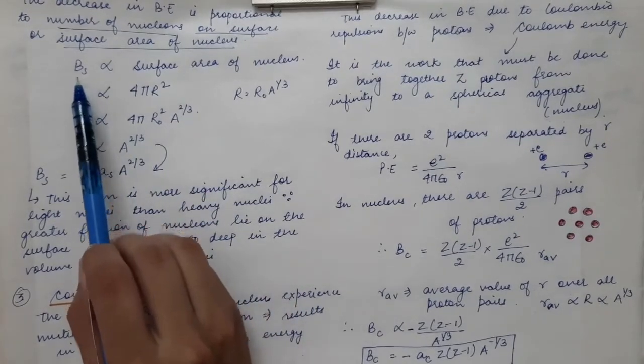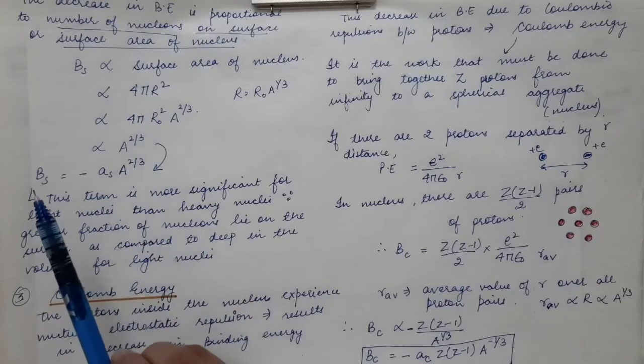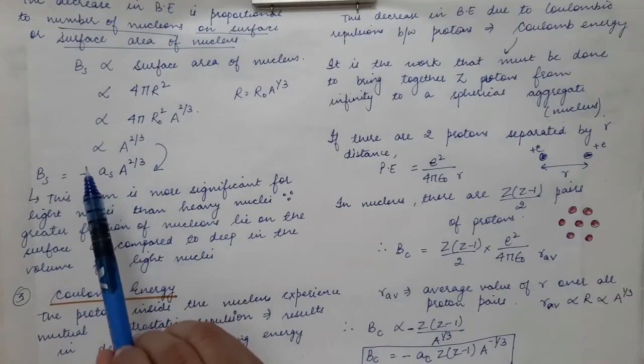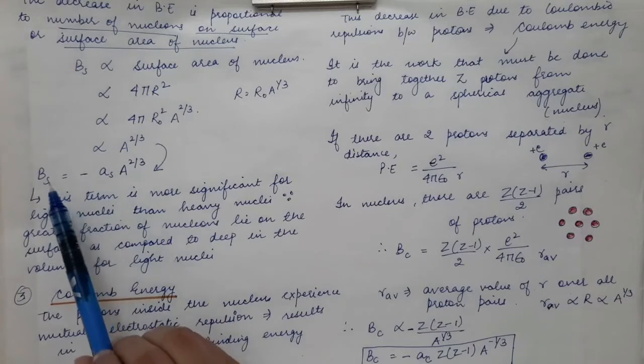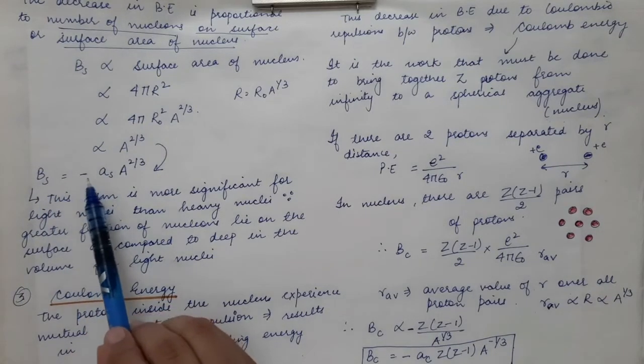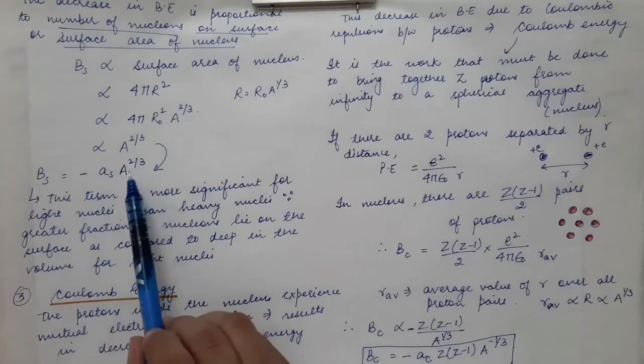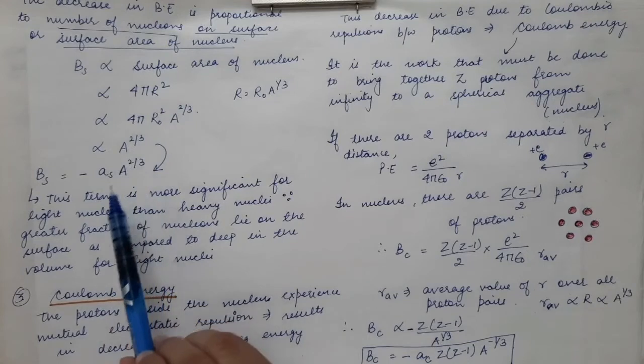So the surface binding energy is proportional to A power 2 by 3. Now we will remove the proportionality and get a constant. So the surface binding energy Bs will be equal to minus As, the constant of proportionality, times capital A power 2 by 3.